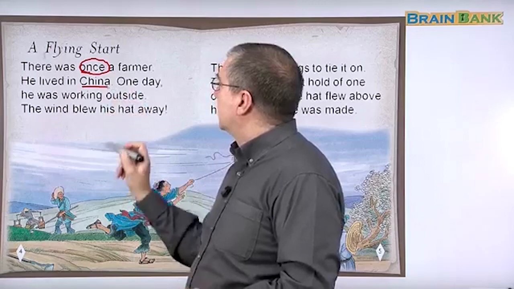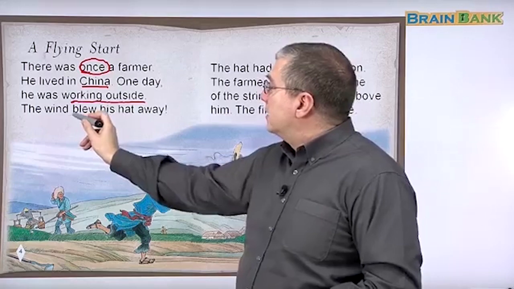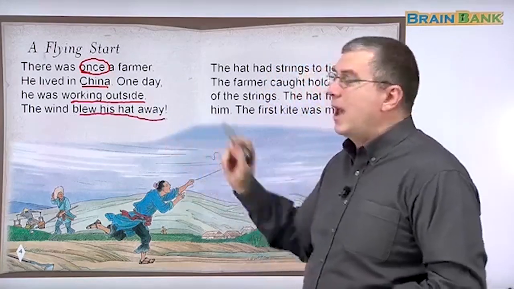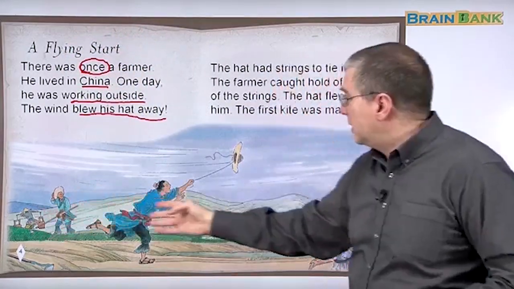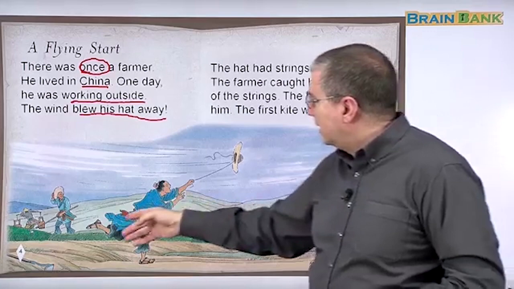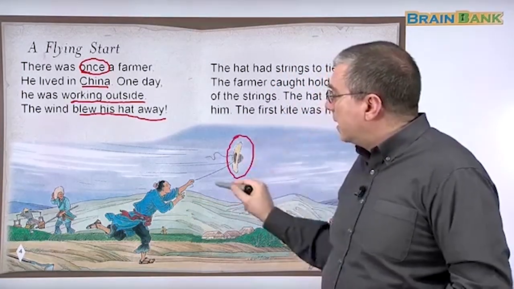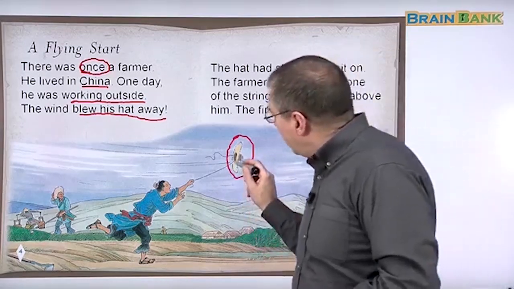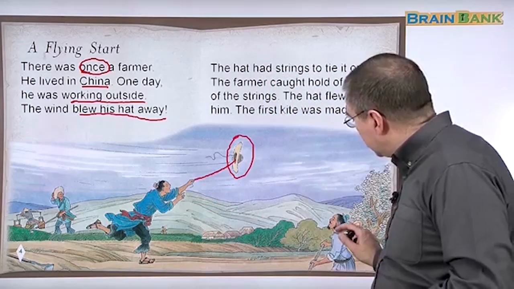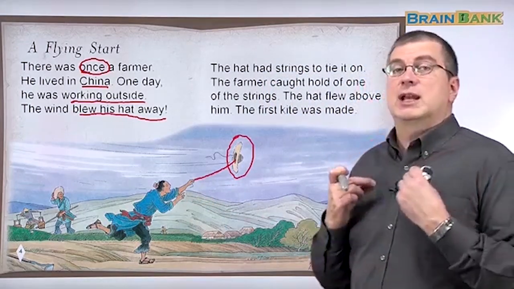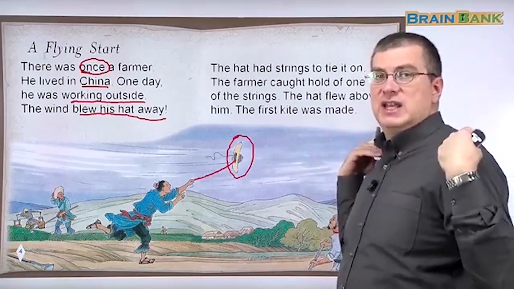He lived in China. One day, he was working outside. The wind blew his hat away. The farmers in China, you can see the pictures here, they're wearing hats, right? And this young farmer, you can see his hat here, and the wind blew it away. But what did the farmer do? The farmer had strings on his hat. If you look at this man's hat, you can see the string here. They use those strings to tie the hat, so when they take the hat off, it doesn't fall down. It just stays on their back.